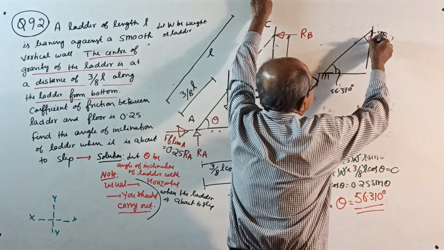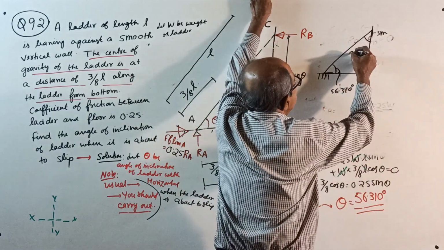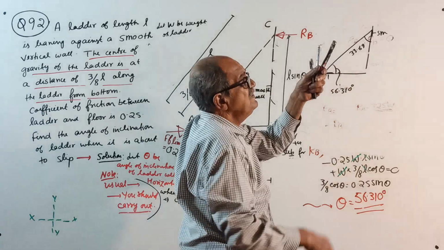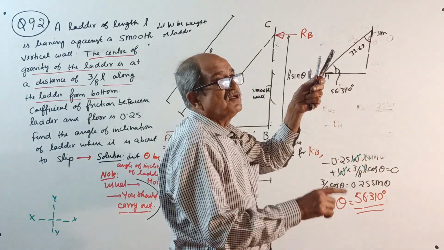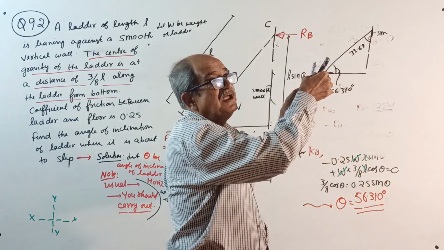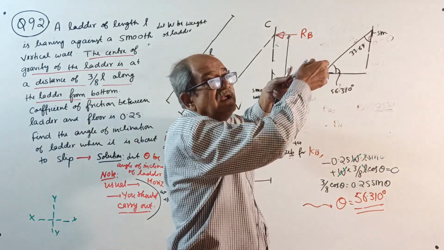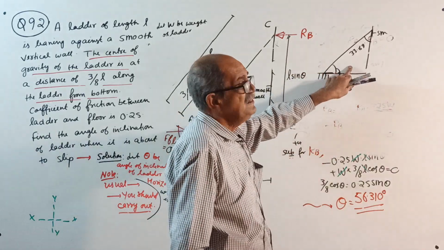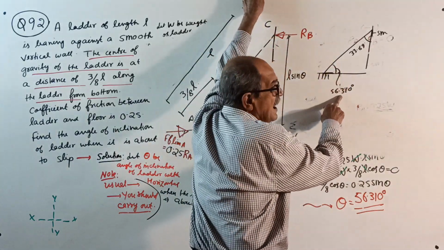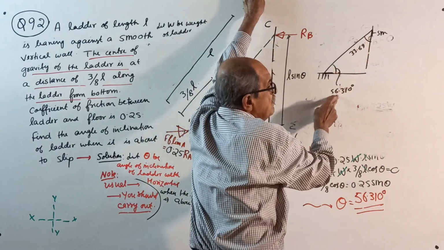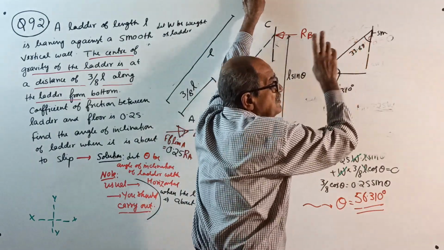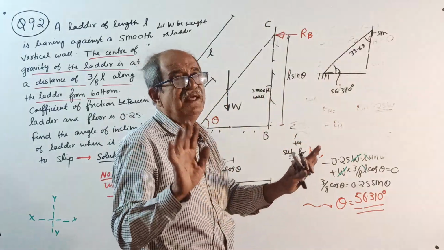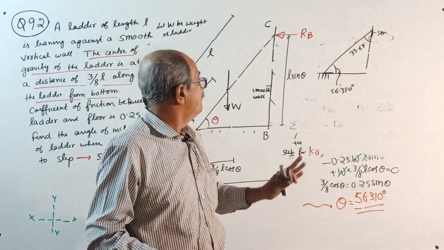Or if you refer to this angle, it is 33.69 degrees. So when this angle with vertical is 33.69 degrees, it is on the verge of slipping. By chance, if you increase the angle, the ladder will slip. But if you decrease the angle, the ladder will not slip. So this is a maximum limit for the angle, for when the ladder is freely placed, no other weight, nothing, freely placed.